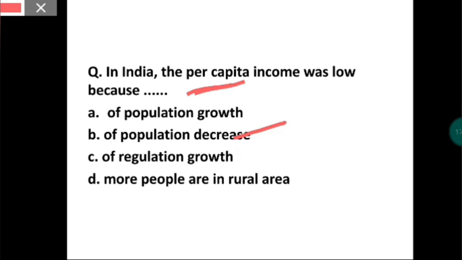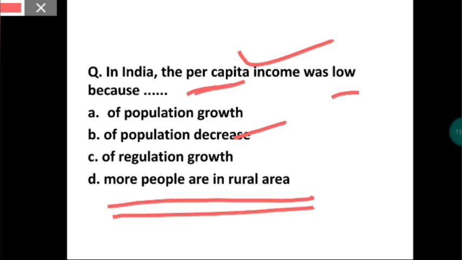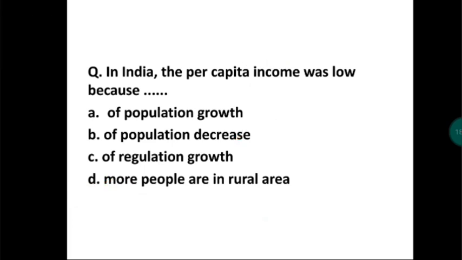So we came to know that per capita income is associated with standard of living. So here they say that our per capita income was low because more people were in rural areas at that point. Okay. So the answer is option D.